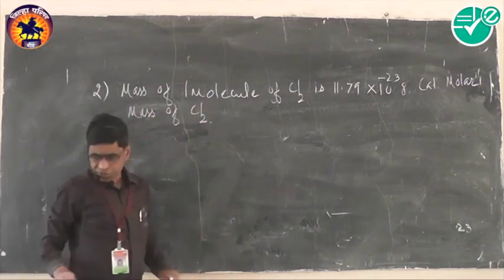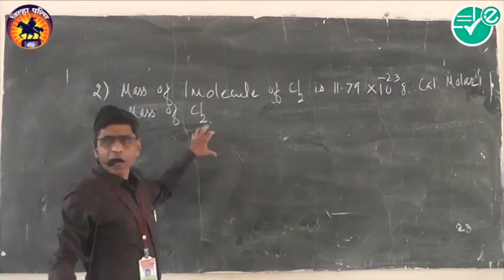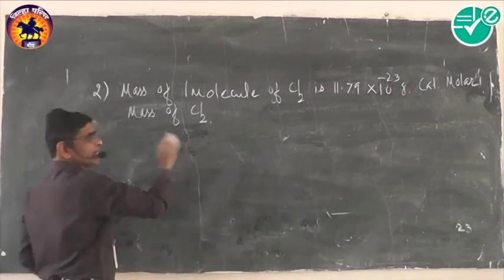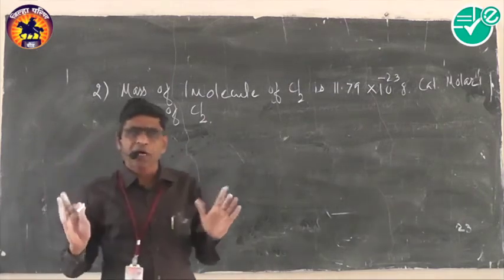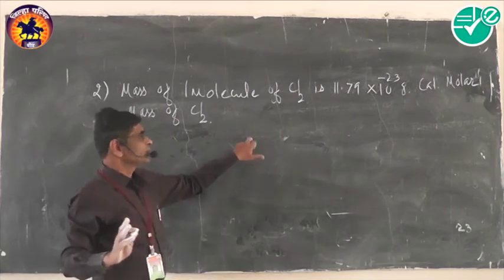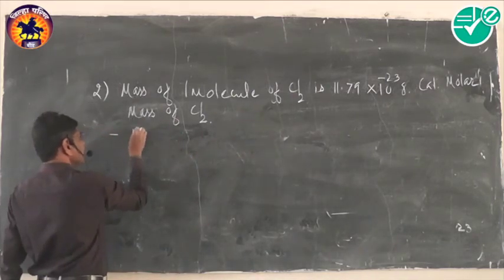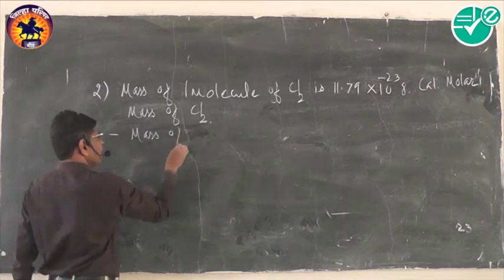Now again, this problem is related to gram molar mass and Avogadro's number. So what is the basic concept? The mass of 6.022 × 10^23 molecules is the gram molar mass.